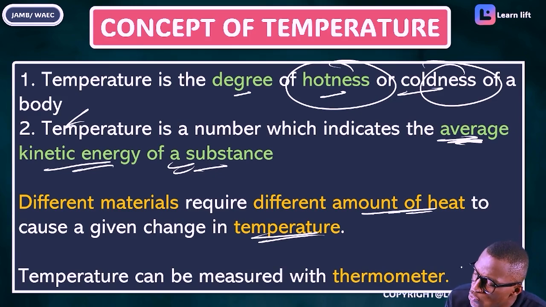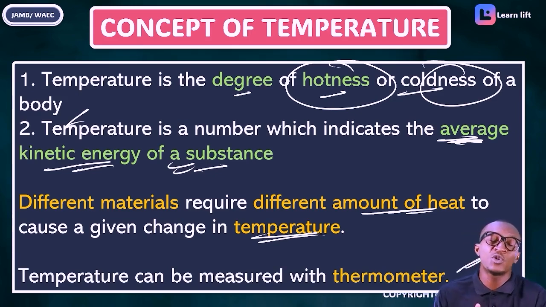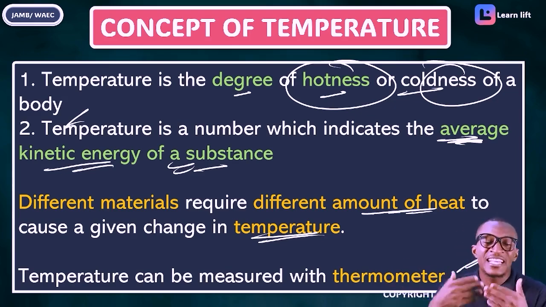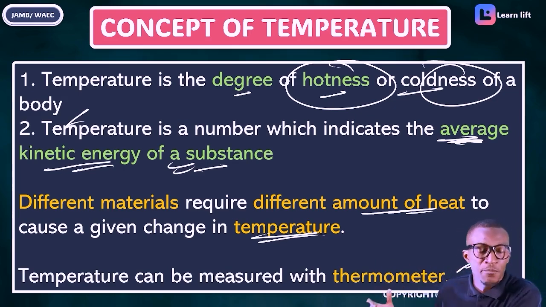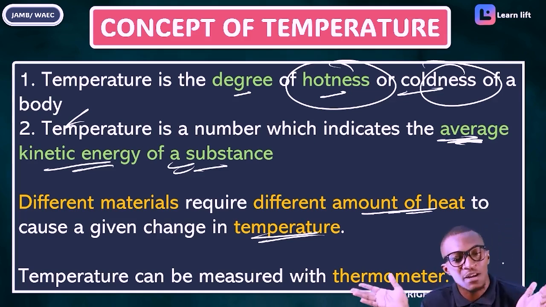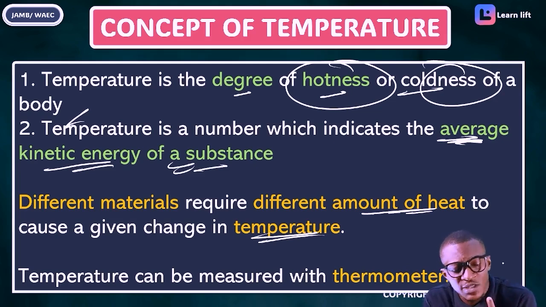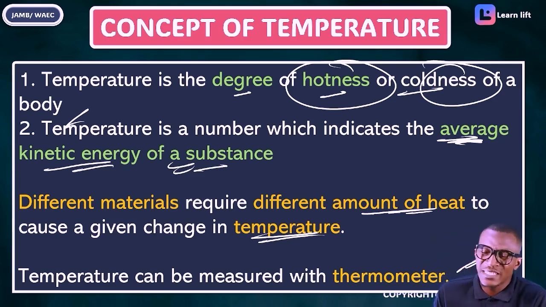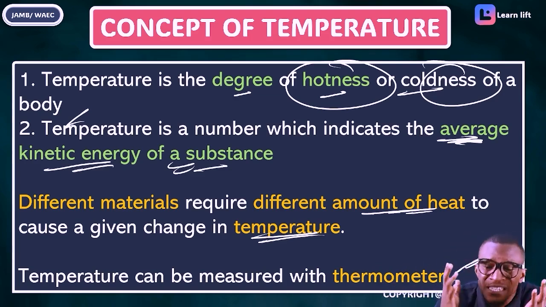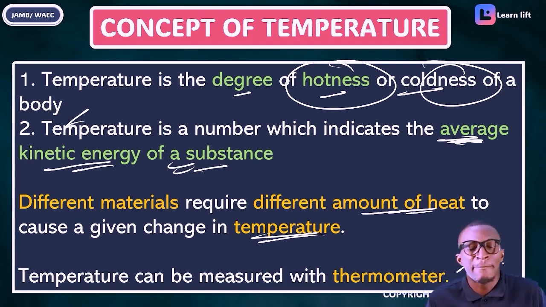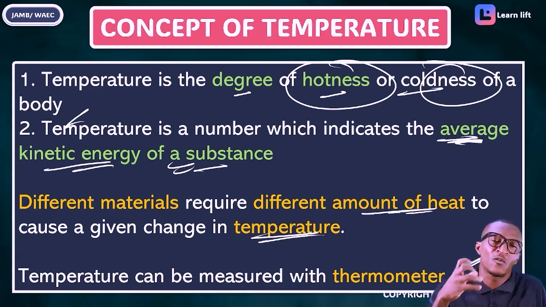And temperature is measured with a thermometer. Unlike temperature, we cannot measure heat directly. We measure heat by the change in temperature, by taking the difference. But temperature we can measure directly with the thermometer. Do you understand? Everybody, what's temperature? We said it is the degree of hotness or coldness of a body. Temperature can be defined as a measure of the average kinetic energy of a substance. Different materials require different amounts of heat due to change in temperature, and temperature is measured by a thermometer. This is just the introduction of this class.